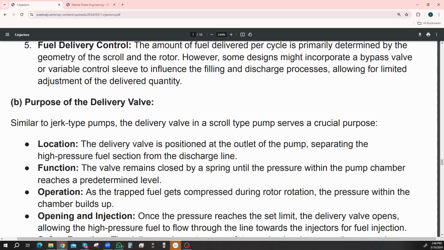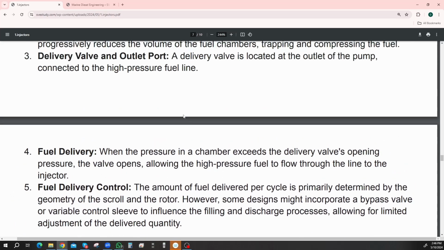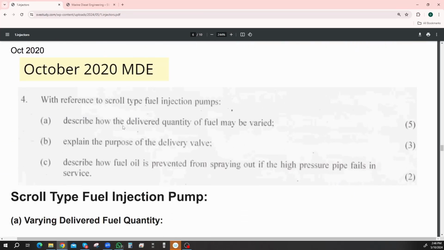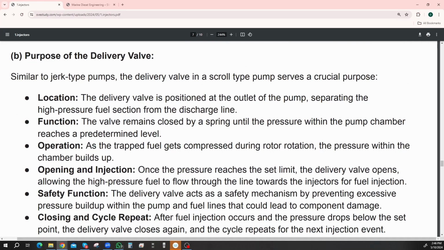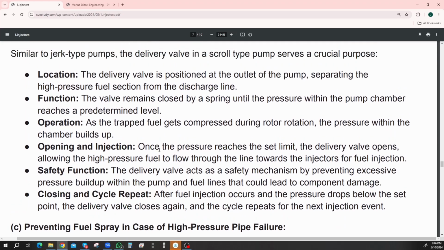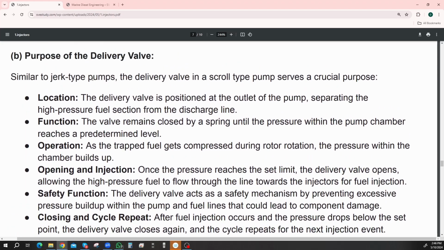Part B is, what is the purpose of the delivery valve? Describe how the delivered quantity of fuel may be varied. Now, part B is explain the purpose of the delivery valve. The purpose of the delivery valve, similar to jerk type pumps, the delivery valve in the scroll type pumps serves a crucial purpose. Its location, its function, its operation, its opening and injection, its safety function, and its closing and cycle repeat are all important points. Let's look at them one by one.